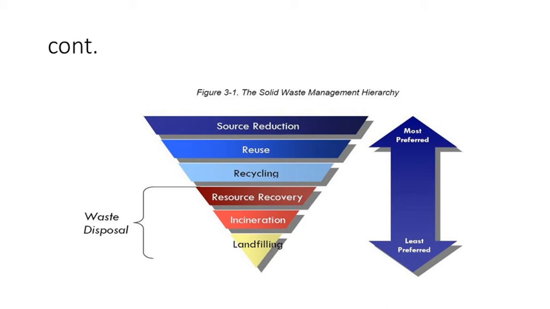So you can reduce the waste at the source so that you can minimize the rate of generation of waste and minimize the volume of the waste. After that, reuse. Most of the material or waste you can reuse more times, so that also reduces the rate of generation of waste and the volume of waste. Recycling is also one of the methods, so you can recycle whatever material you use so that you can minimize the volume of the waste.